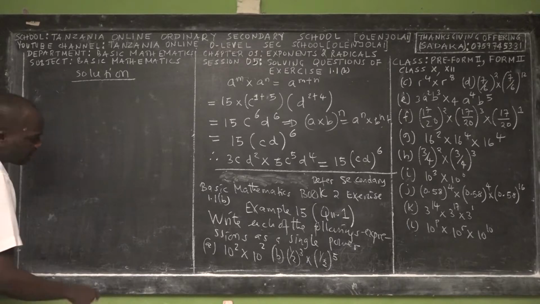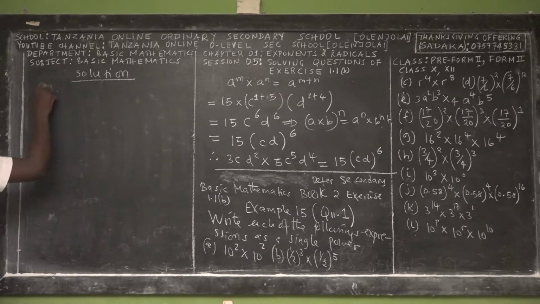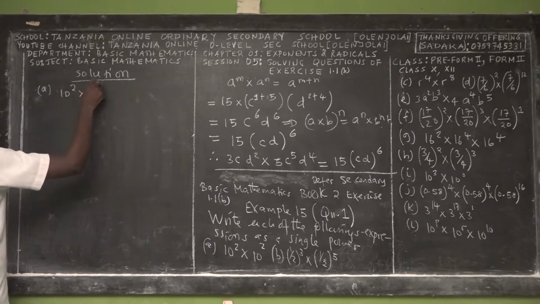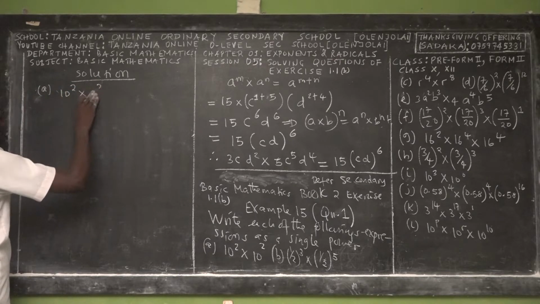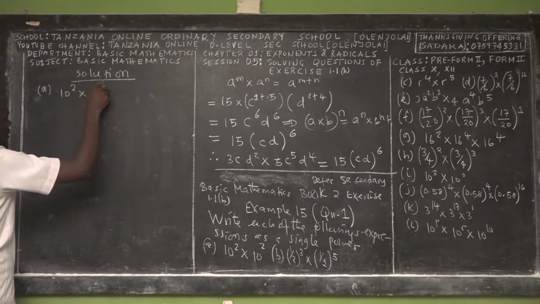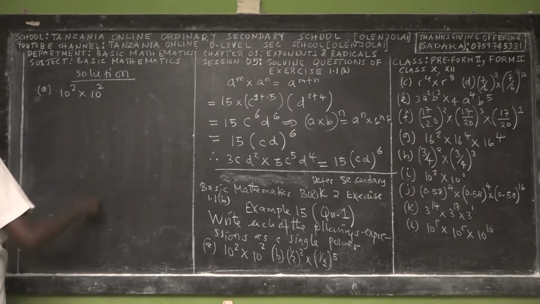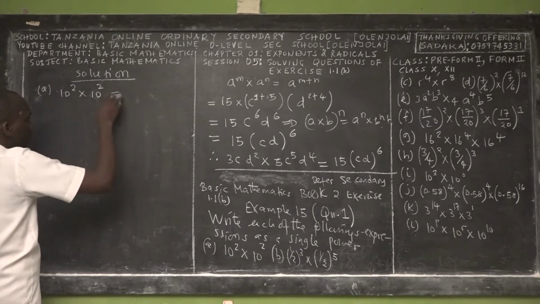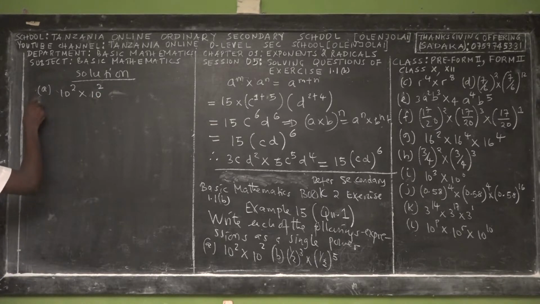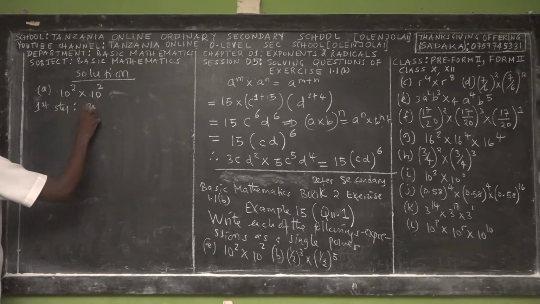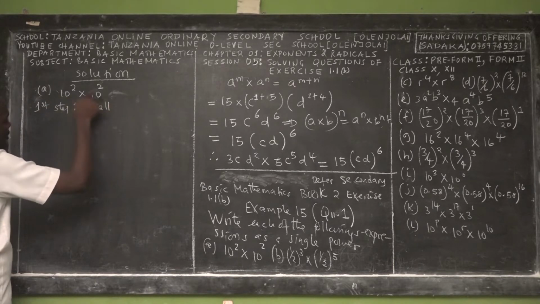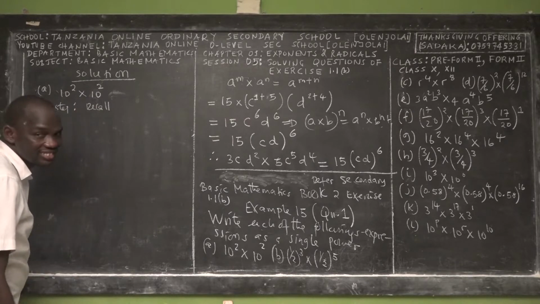So let me begin from the beginning, solution for Roman A, because this is a beginning. So you have 10 square times 10 square. Okay? So for this one, we have to recall what? First step, because you have to show solution, you have to recall: same base, same exponent.